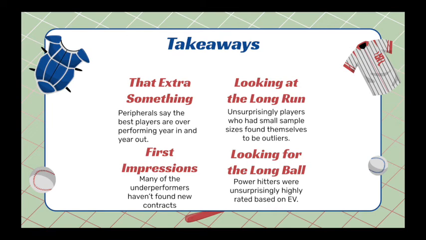Beyond that, we found that power hitters were unsurprisingly rated very highly. In a model that focuses on launch angle and exit velocity and predicts slugging percentage, you would expect power hitters to rule. And this was especially true with our model, which especially liked players such as Aaron Judge, Giancarlo Stanton, and Vladimir Guerrero Jr., who just hit the ball that extra bit harder than any other player in the league.